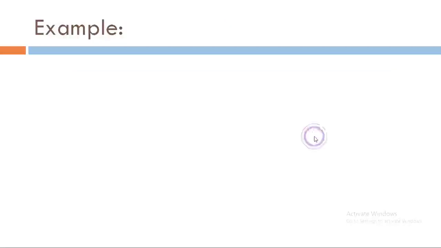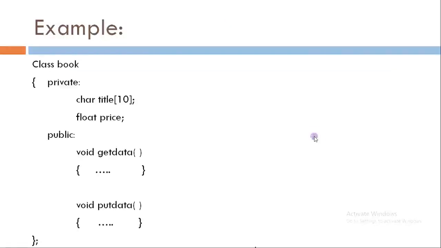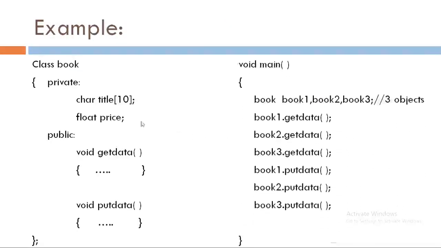Let's see the example. Here we have an example of class book. It has two data members, that is, the title of a book and the price of a book. They are both declared as private data members. And here we have two member functions, that is getData and putData, and these two are declared as public members of the class.